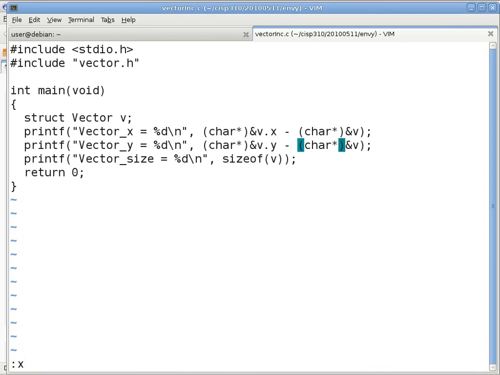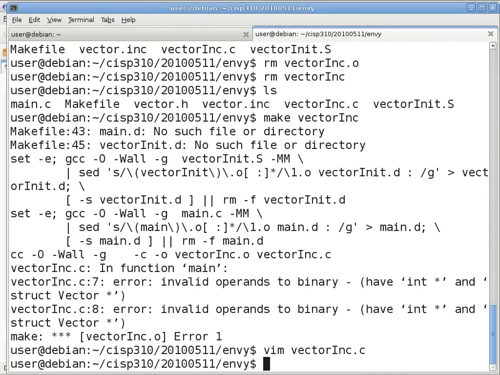Is there a problem if you cast it to anything else, just so I know? Sorry? You said, will there be some sort of problem if you casted it to something else? Yes. Char pointer is your base size. You just had to know initially that you needed that. If you consistently cast it to something else, then the size will be in the unit of whatever you cast it to. In other words, if you cast all of them to int pointers, then it will be showing the sizes in 32-bit chunks, in how many 32-bit chunks it will require. So it will still be wrong, except it will compile. That gives me an idea for the actual exam questions.